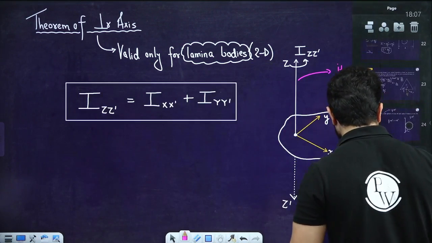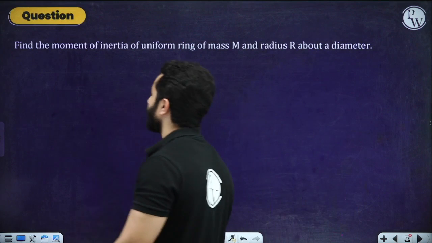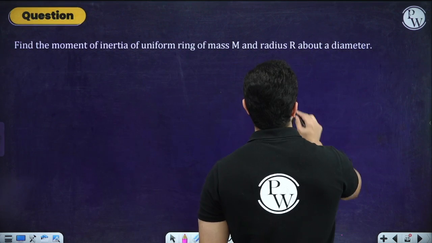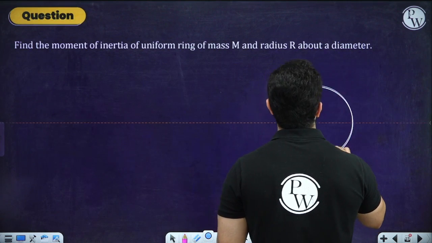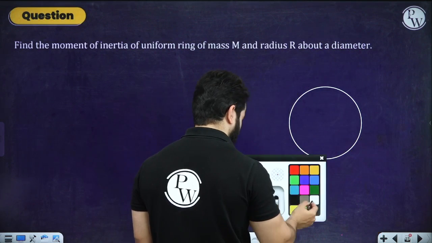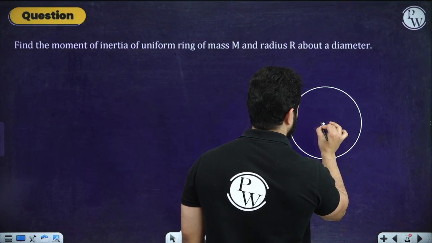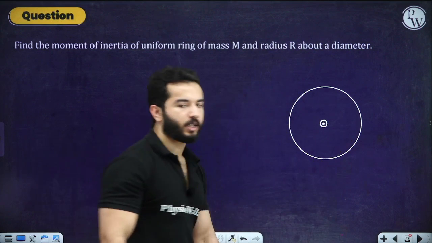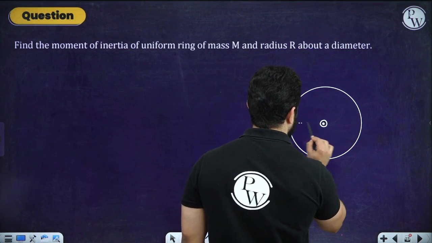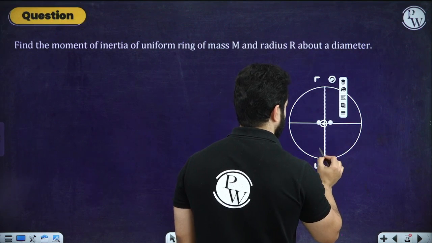So now if we have got this part, then let's find the moment of inertia of a uniform ring about a diameter. So we have a uniform ring, something like this. Now please understand, we know the moment of inertia of this ring about the axis passing through its center, right? Let's consider we have two diameters, one like this and another one like this, right?